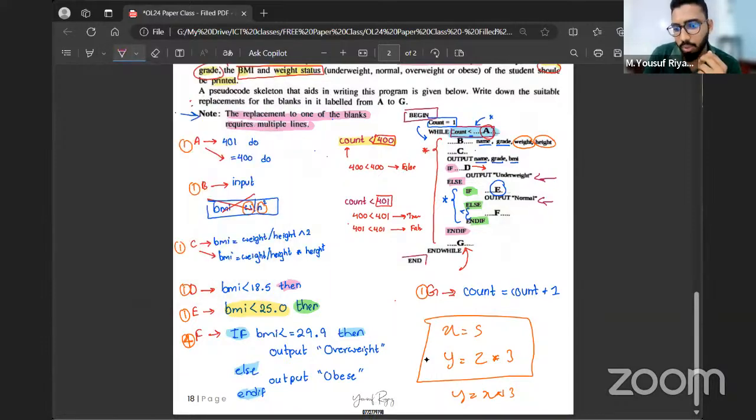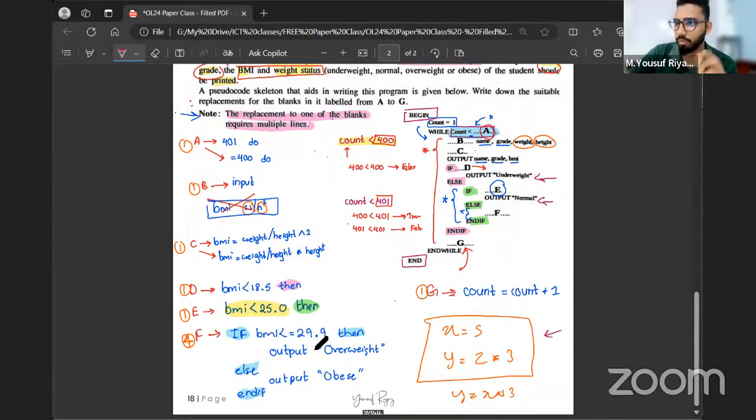End means this is the end of the program. So when you say display name, it will check between begin and that statement: have we mentioned any statement saying name? If we have given a value, it will display the value. If we have not given the value, it doesn't get displayed. That's what I showed here as well. So you can't make assumptions in questions unless you have to.